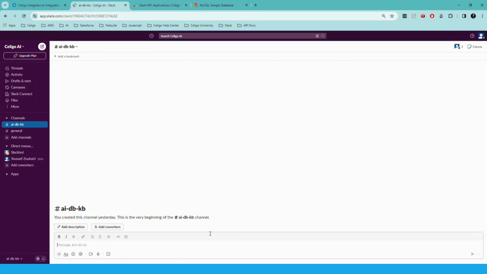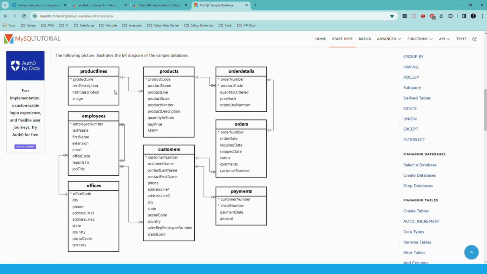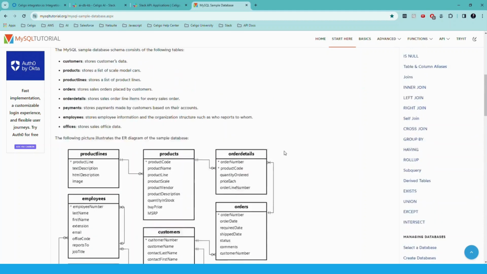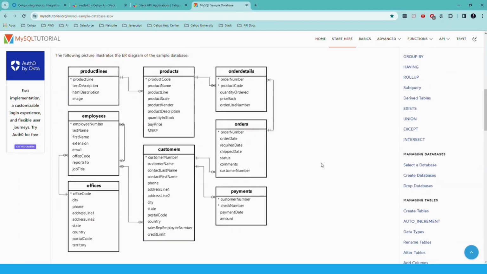For this demo, I'm using a MySQL database that I found on the MySQL tutorial website. It is a database for a car dealership. We have employees, offices, and customers. Every customer has orders, and every order has details, products, and product lines. This is just an example of a company that can be like an e-commerce company, and a lot of e-commerce companies have the same database schema.